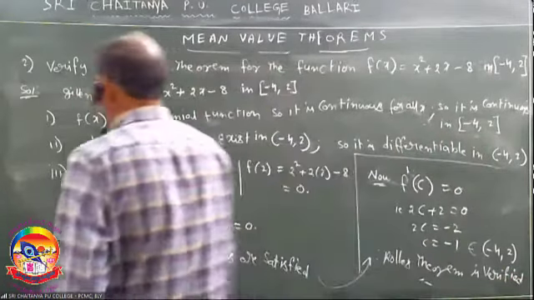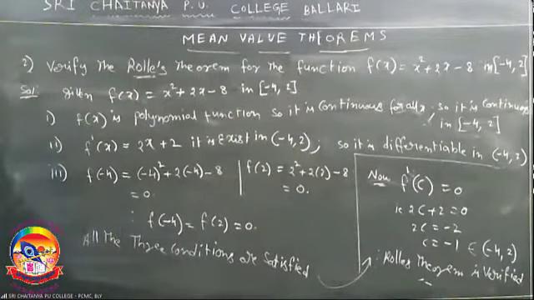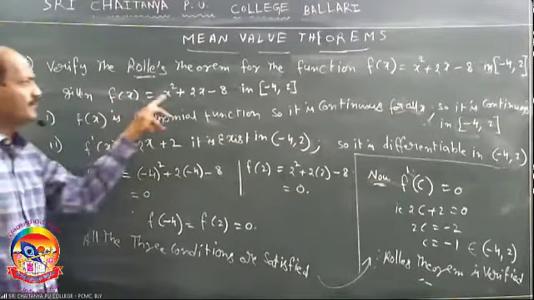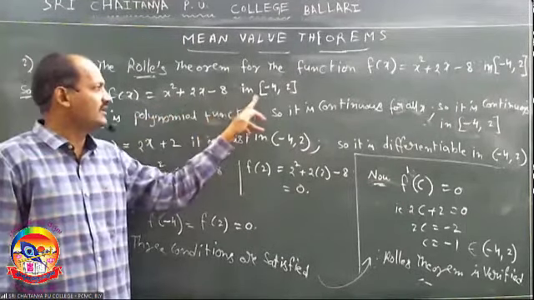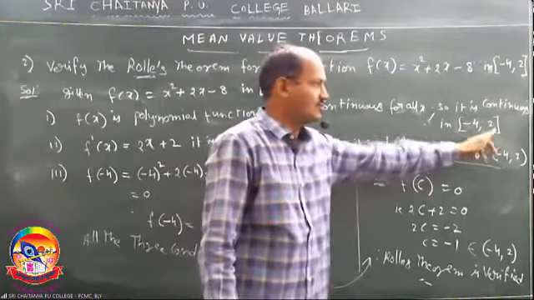Okay? If you have any doubts, listen once again. First, given function x square plus 2x minus 8 in given interval minus 4 comma 2. To verify Rolle's theorem, we have three conditions. First condition is continuity. Continuous means we have to consider the closed interval.